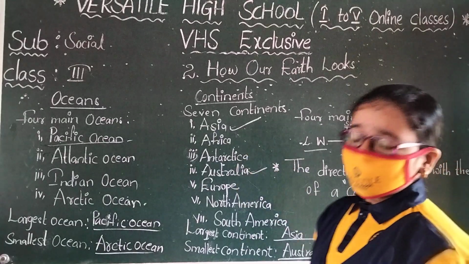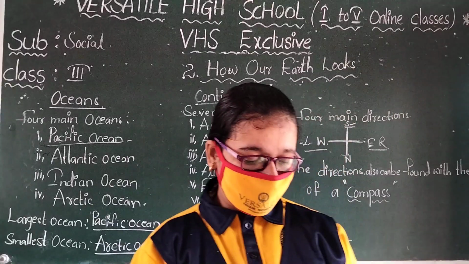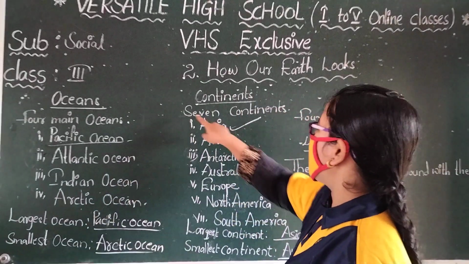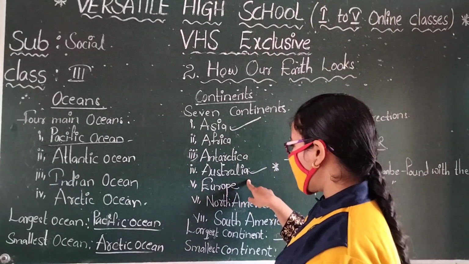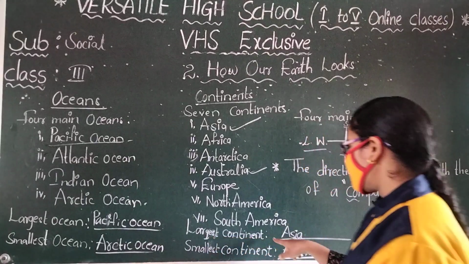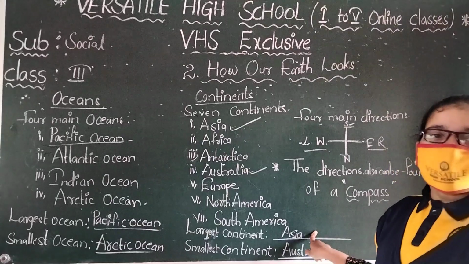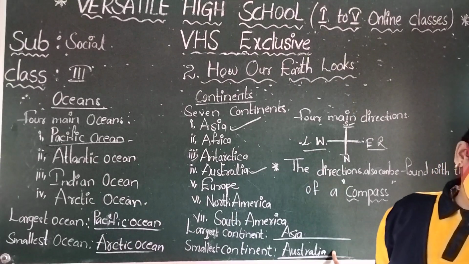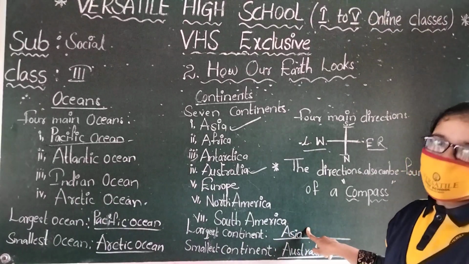Next, very large land masses are called continents. How many continents? 7 continents: Asia, Africa, Antarctica, Australia, Europe, North America, South America. The largest continent is Asia. The smallest continent is Australia. Our country India lies in the Asia continent.